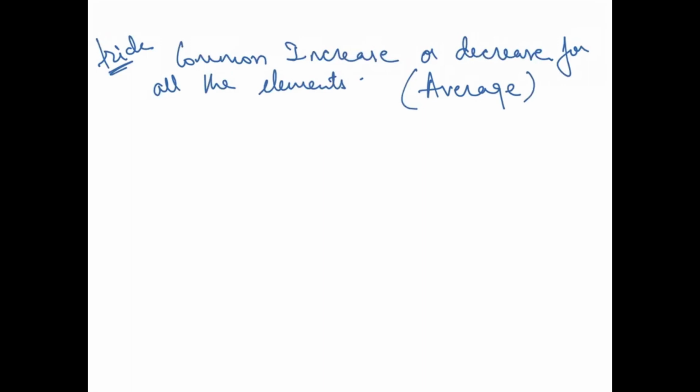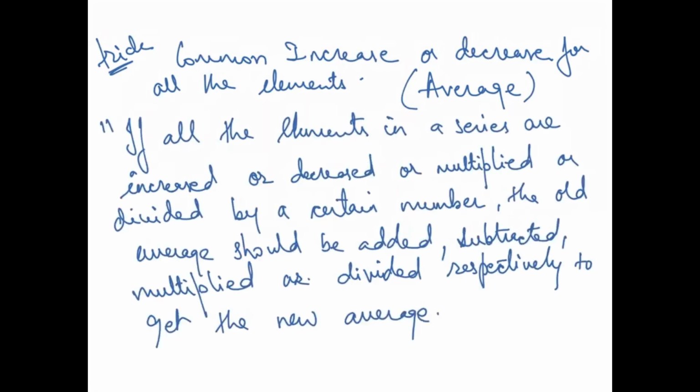So what are we trying to say here? See, I'll just put it across for you. This is what I was trying to tell you. If all the elements in a series are increased or decreased or multiplied or divided by a certain number, then the old average should also be added, subtracted, multiplied or divided respectively to get the new average. I'll explain with the help of a question.